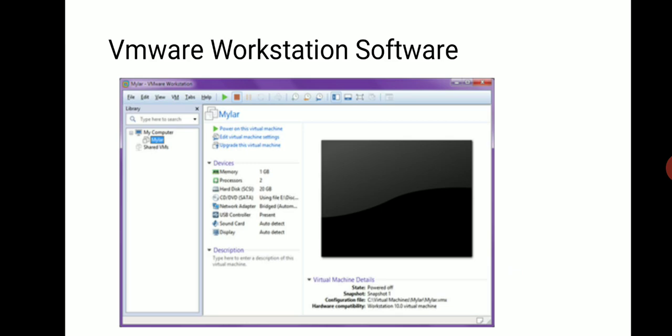See this VMware Workstation software. I have installed Ubuntu or Linux operating system and set resources like memory 1 GB, hard disk 20 GB. These are the allocations from my host operating system.